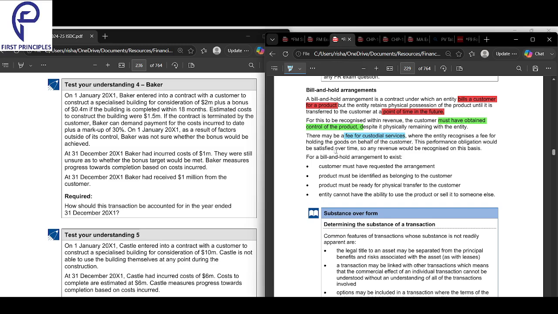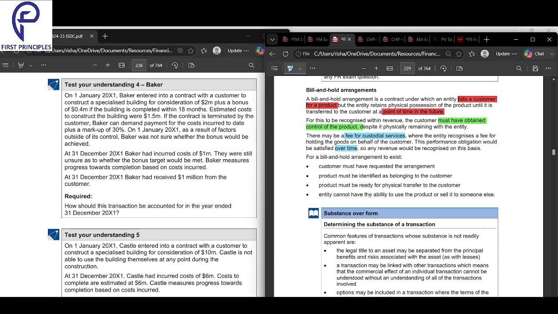This performance obligation would be satisfied over time. So any revenue recognized on this basis, performance obligation would be satisfied over time. Over time or at a point in time, I'll tell you what it means. Whenever you buy a car versus you buy a service, car is at a point in time, immediately. The service is over a period of time.